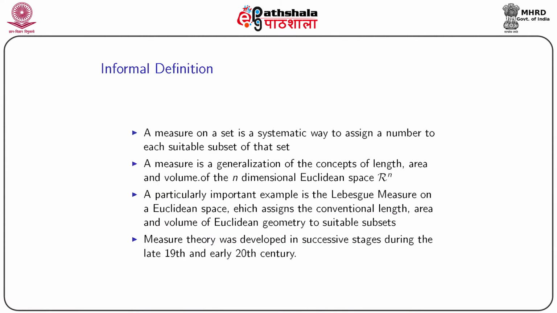Let us start with some informal definition of measure. A measure on a set is a systematic way to assign a number to each suitable subset of that set. So, this is a systematic way to assign a number. A measure is a generalization of the concepts of length, area, volume that we all know of, in the n dimensional Euclidean space R to the power n. So, it is a generalization of the existing concepts.